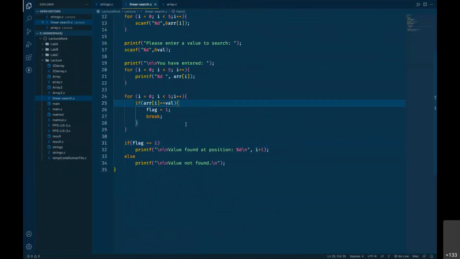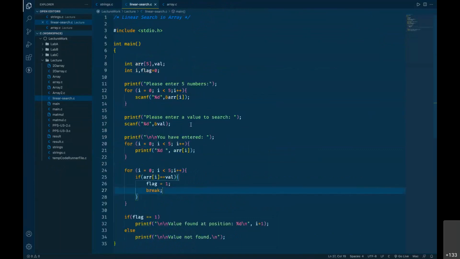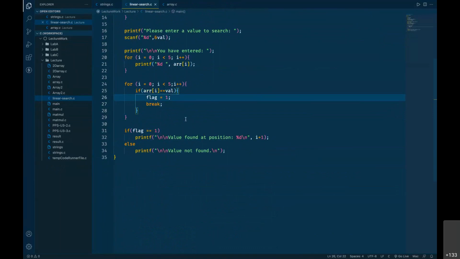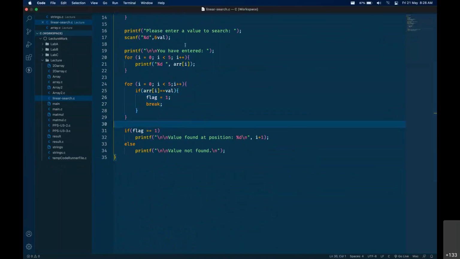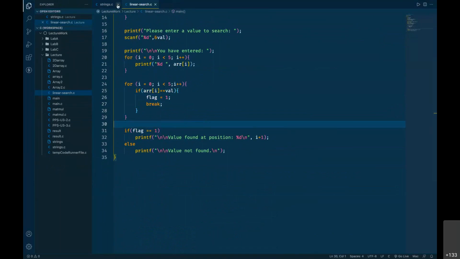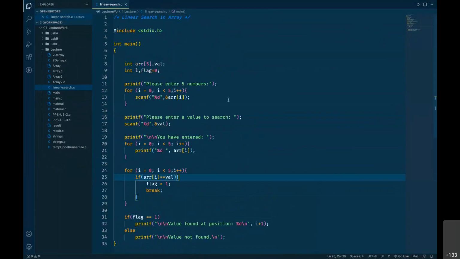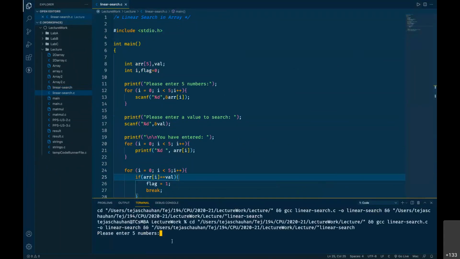Yeah. As you can see, it is double equals here. Okay. Less than or equal to, double equals will be displayed properly now. That's it. So yeah, that's all we want to test here. And this is the program for linear search. Let us run this code one time and check it out. So it is asking us to enter 5 numbers first. So let me give 5 numbers very quickly.